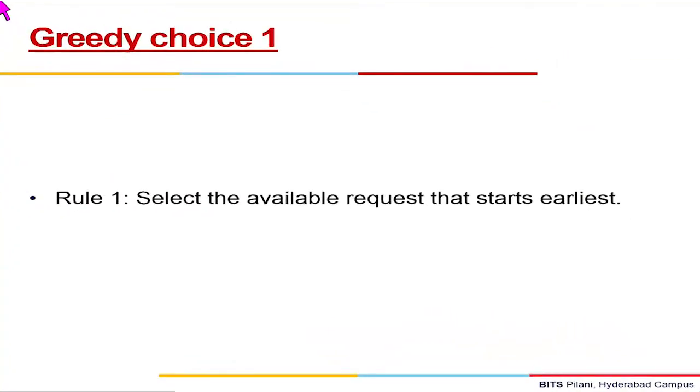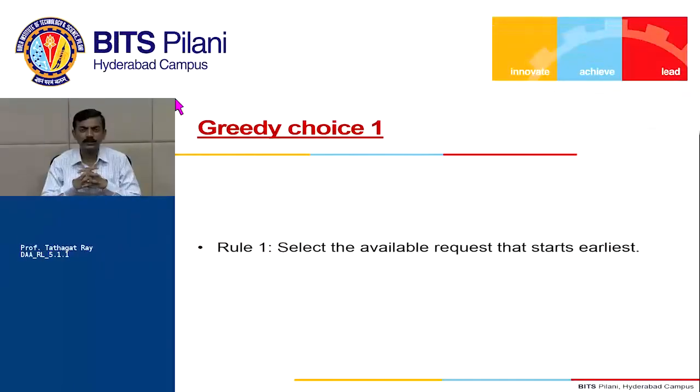So now we will do the following. Hearing the problem, we start approaching it in the following manner. Let's select, among the available requests, the one that starts earliest. Let's start from the very beginning, as soon as possible.